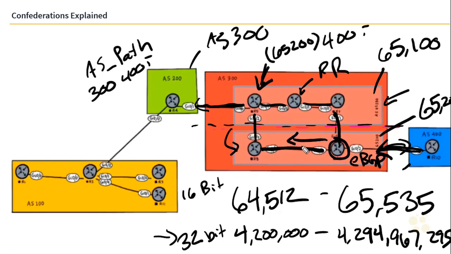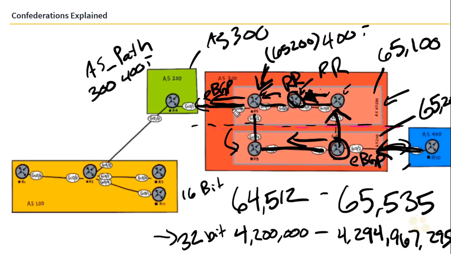It would then send it outbound towards its iBGP peer, as well as up to its confederation peer. The confederation peer would think of it as an eBGP advertisement, so it would send it on to this router. And maybe this router is serving as a route reflector where its client is here. Because it received this route from a non-client peer, it would forward it on to this router. And because there's an eBGP relationship here, this router would forward it on out.